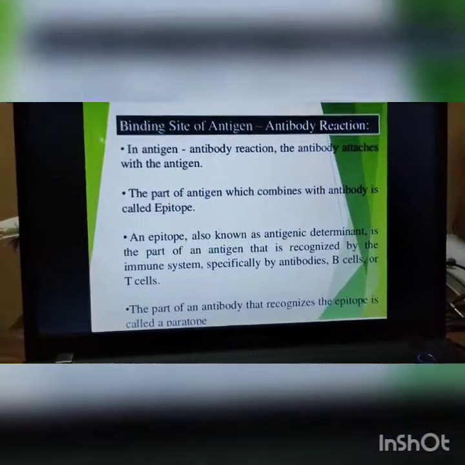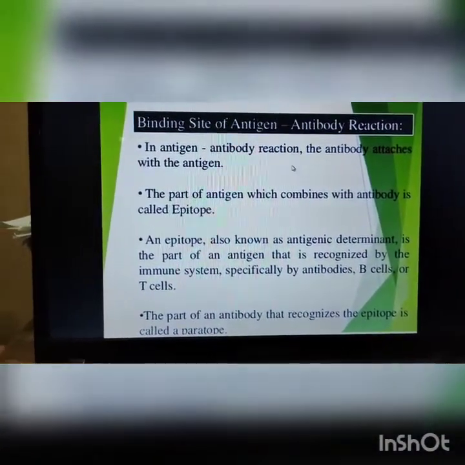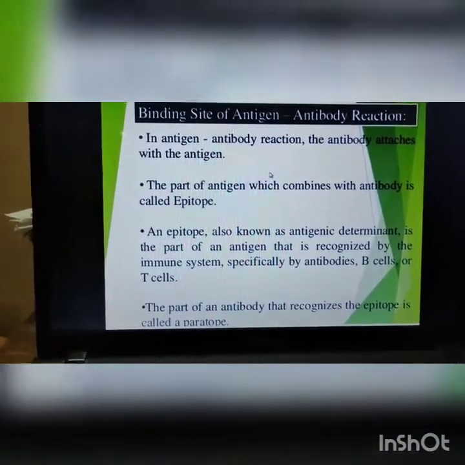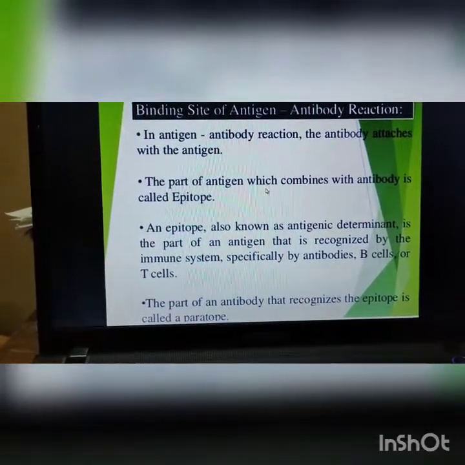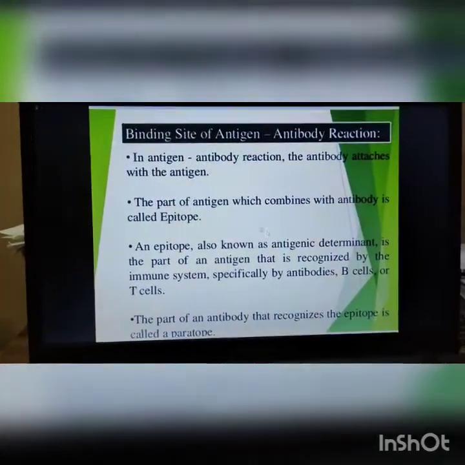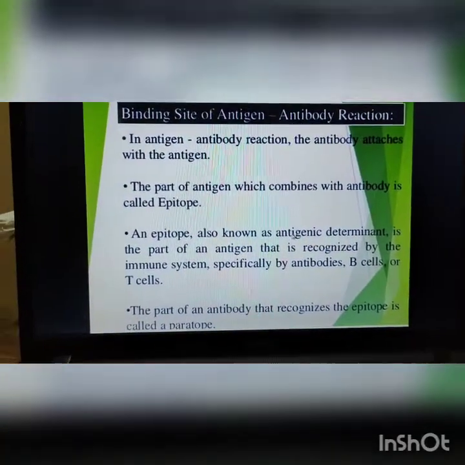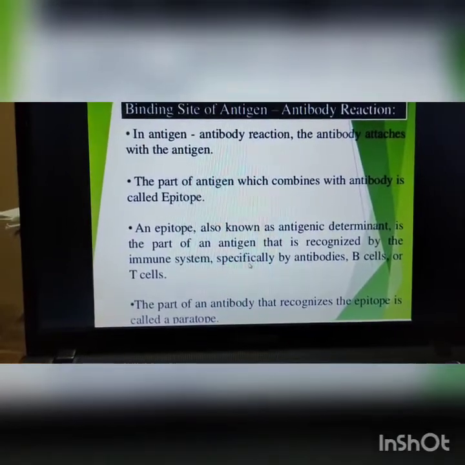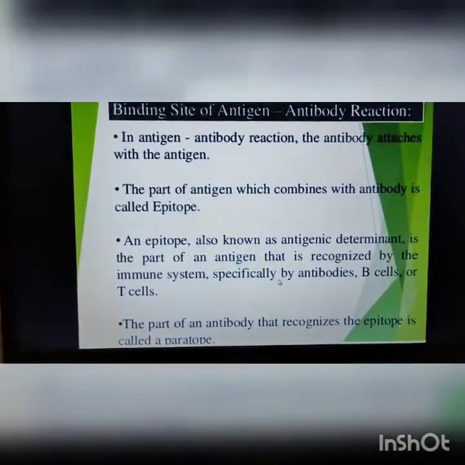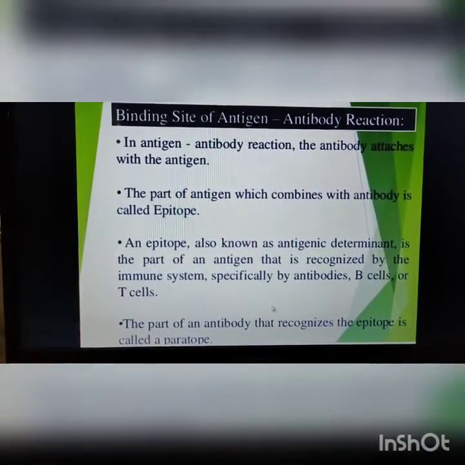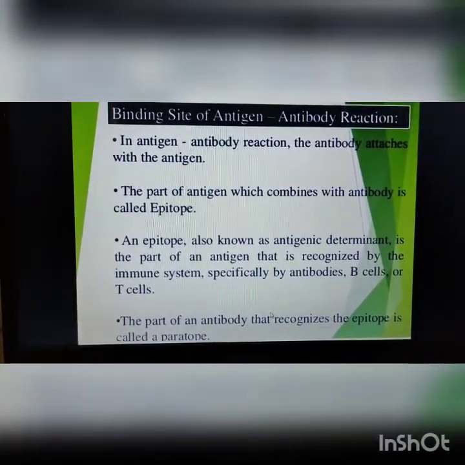Then the binding site of the antigen-antibody molecule. In the antigen-antibody reaction, the antibody attaches to the antigen, and that part of the particular antigen which combines with the antibody is called the epitope. The epitope is also known as the antigenic determinant, and it is the part of the antigen that is recognized only by the immune system, specifically by the antibody, B cell or T cell. Now the part of the antibody that recognizes the epitope is called the paratope.